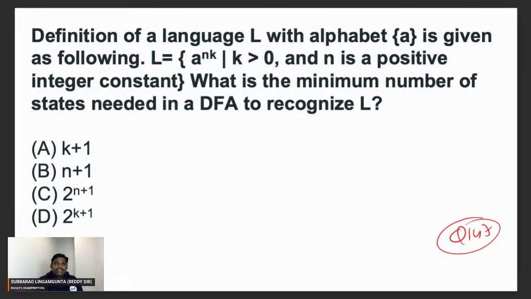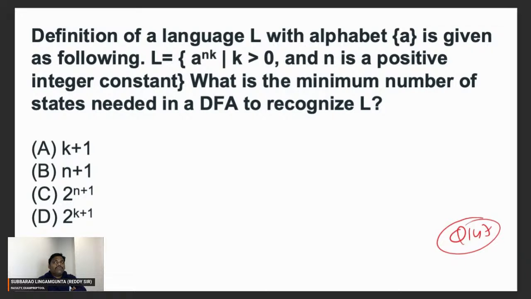Just write the numbers one by one. First, a power 4 will be accepted. Assume n is 4. A power 4, a power 2 into 4 is 8, a power 8, a power 12, a power 16, and so on. Multiples of 4.